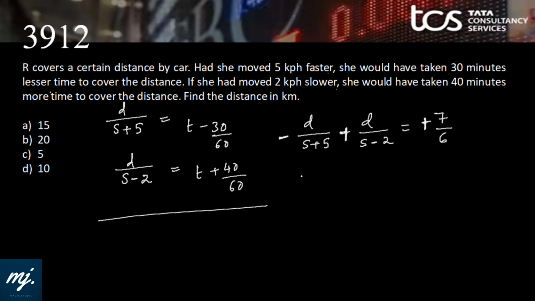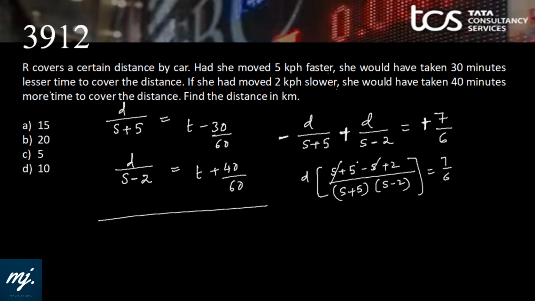Now we have this equation. If I take d common, it would be s plus 5 minus s plus 2 upon s plus 5 into s minus 2 equals 7 by 6. This is giving us 7. Let us cancel out. Then d equals s plus 5 into s minus 2 by 6. Again, we need the value of s. What is t? T is distance by the normal speed.